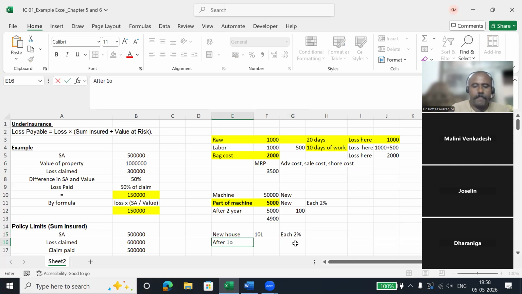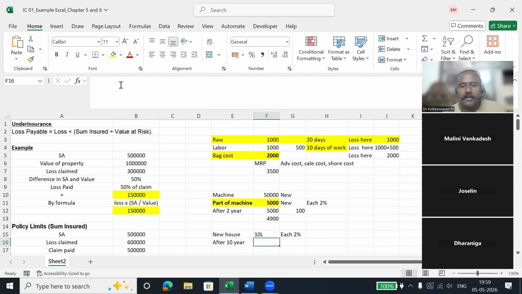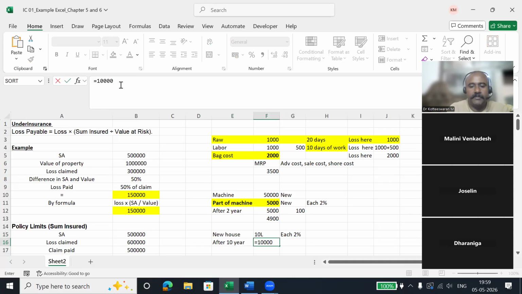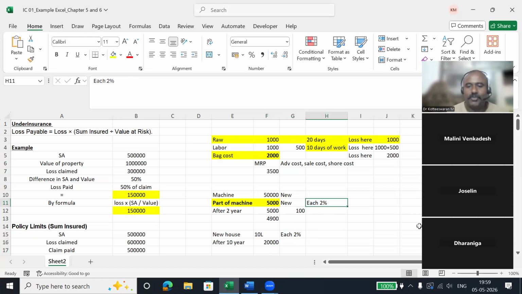After 10 years, that house got into fire and it burnt altogether. So I'm claiming for insurance. What they will pay is 10 lakh minus this 2% depreciation cost. Sorry, a small change. This 2% is for each year. So first year is 2%, second year also 2%.